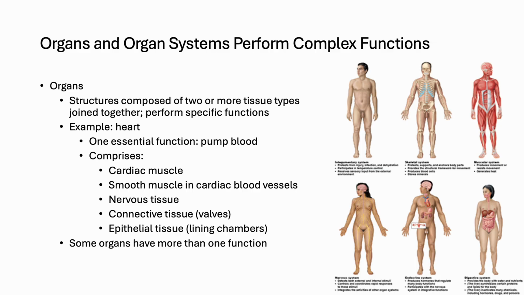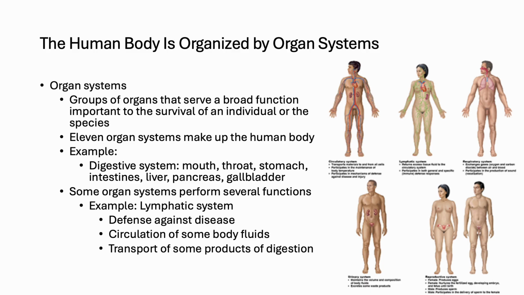When organs with related roles combine, they form organ systems that perform broader tasks essential for survival. The body is organized into 11 distinct organ systems, each contributing to survival and health. Some systems have highly specialized functions, like the digestive system, which processes food and absorbs nutrients. Others serve multiple roles, such as the lymphatic system, which defends against disease, circulates body fluids, and helps transport products of digestion. By coordinating the activities of their individual organs, these systems allow the body to function as a unified whole.